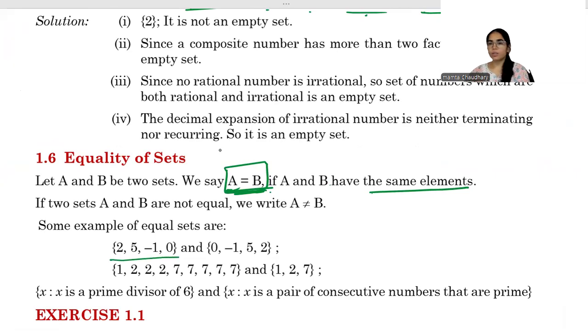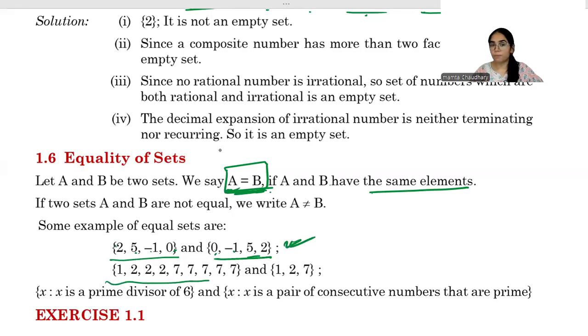For example, this one. One set has 2, 5, -1 and 0. Another set has 0, -1, 5 and 2. Again here, order doesn't matter. You just see the elements. Okay. So here what you can see, both the sets have the same elements. Exactly the same elements. There is no element which is extra or less in any set. I'm not talking about the same number of elements like 4, 4. No. Same elements means 2, 2. 5, 5. -1, -1. 0, 0. So we can say that yes, these two sets are equal.